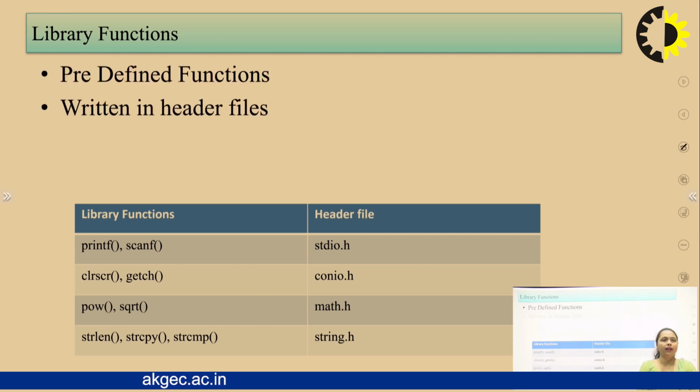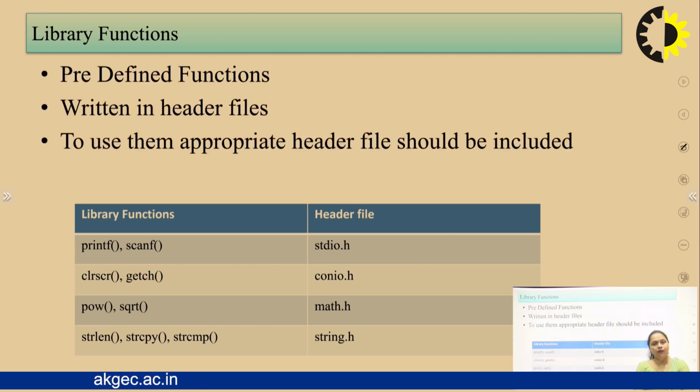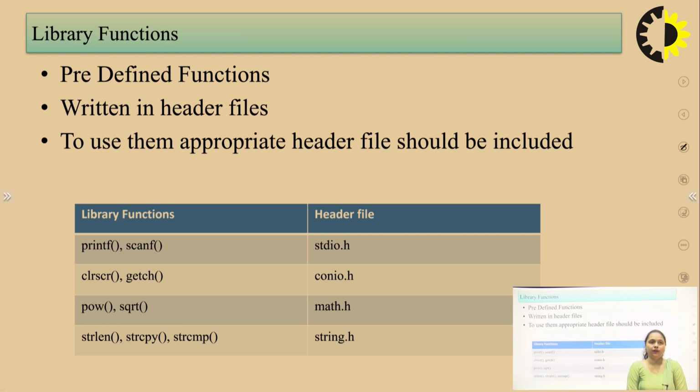So first we have library functions. What are library functions? As I earlier told you, these are the system defined functions. The user need not write any of the code while using these functions. These functions are already present within the system library. So these are known as predefined functions, and the code is present within the header files.